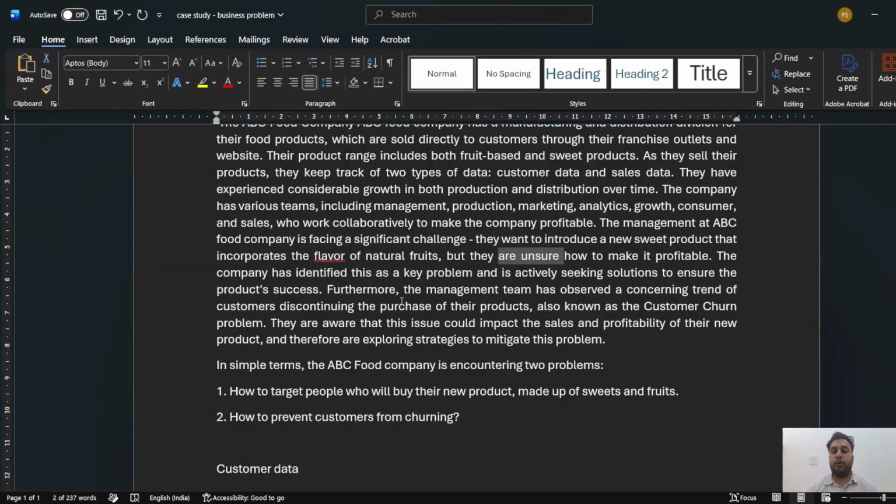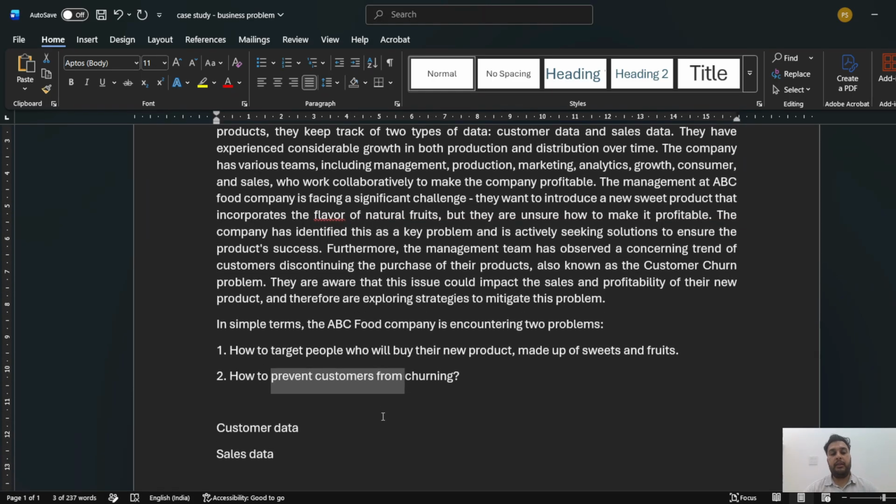They want, obviously, to make that product a success, but how can they do that? This is what we are going to learn in this lecture: how the different types of analysis we apply, and we'll seek the answers to the various questions, and then we apply all these techniques, right? Okay, so in simple terms, the food company is encountering two problems: how to target people who will buy their new products made up of sweets and fruits, and how to prevent customers from churning.